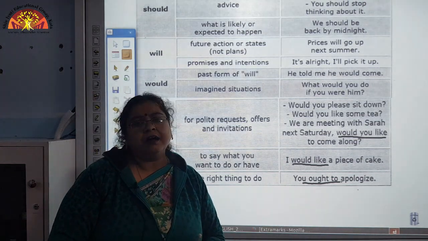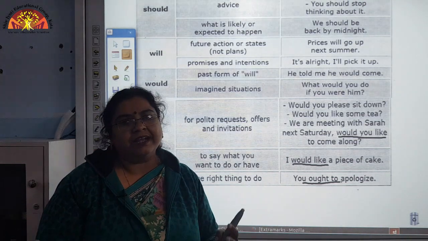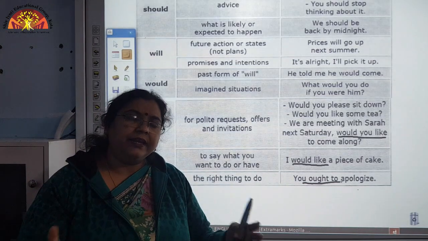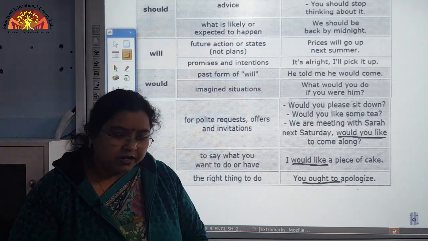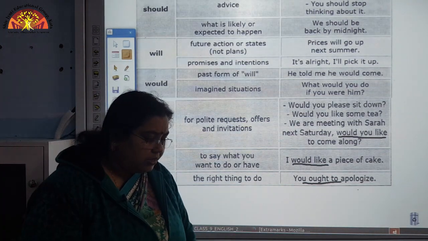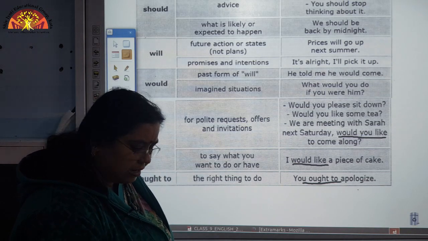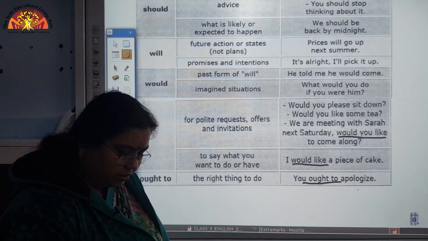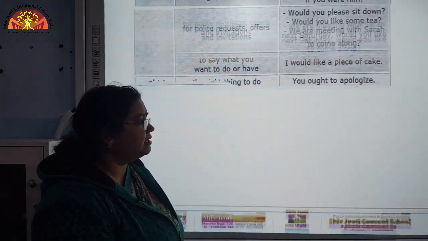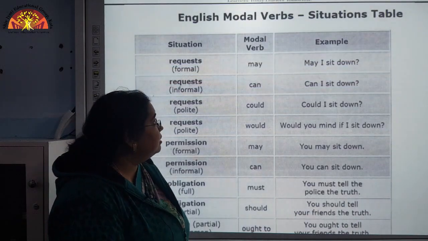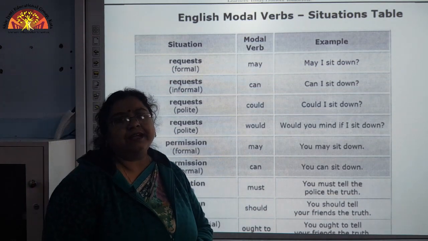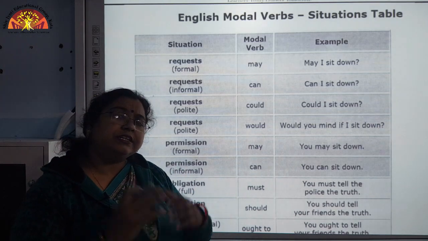Now, there is another way of understanding the manner in which we use modals. We need to understand that modals reflect certain situations. Okay, they are expressing certain situations. That is why I am going to tell you which particular modal can be used in certain situations.